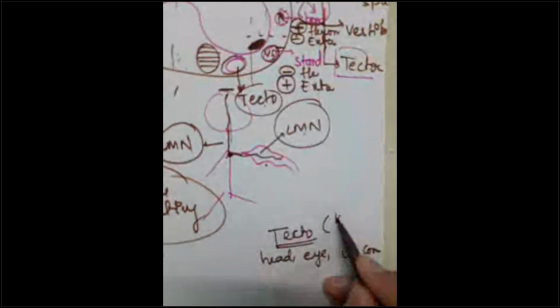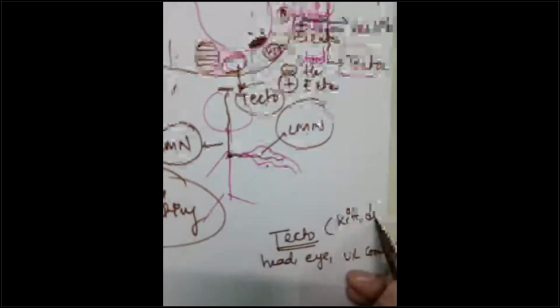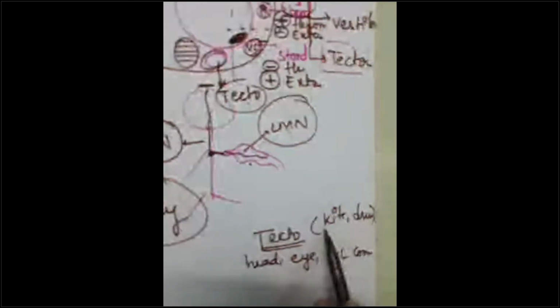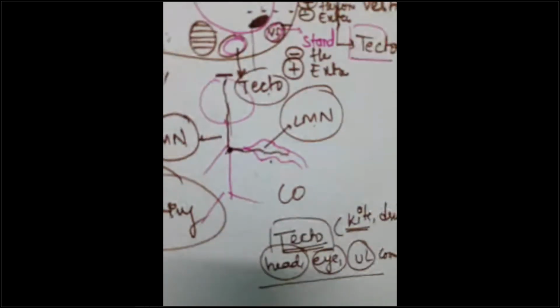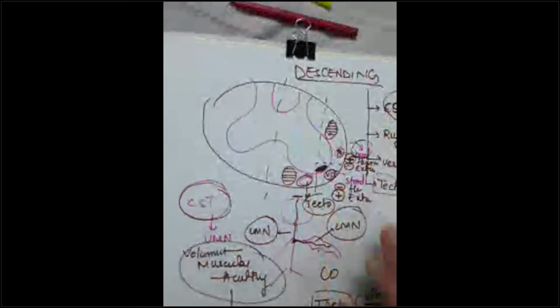So remember this as flying a kite or driving. While flying a kite, you need your upper limb, you need your eyes, and you need your head and neck coordination. So the tectospinal tract is needed for the coordination between your head, eye, and upper limb, so as not to get confused. So we have seen the descending tracts, not the course, but the various descending tracts.